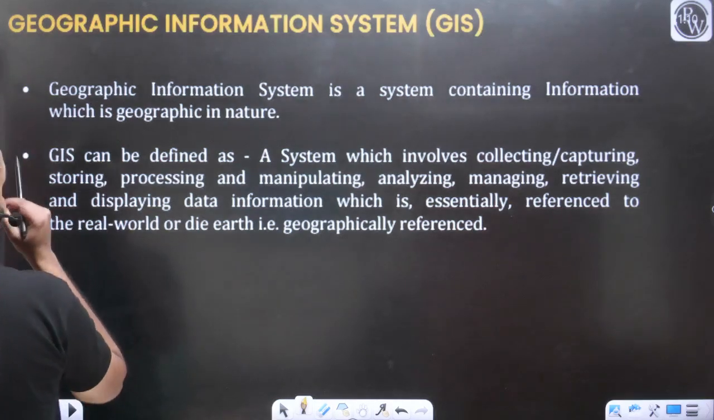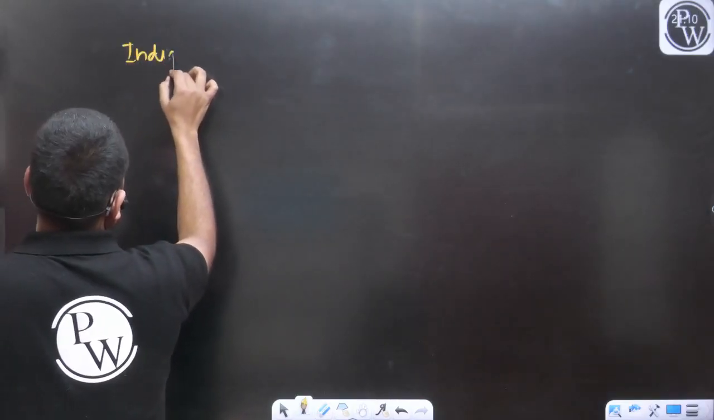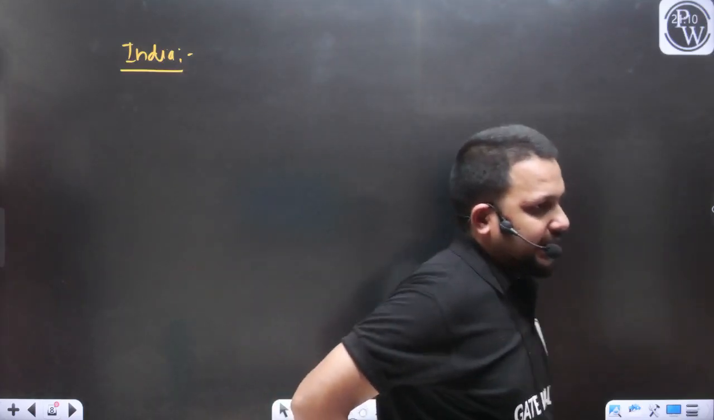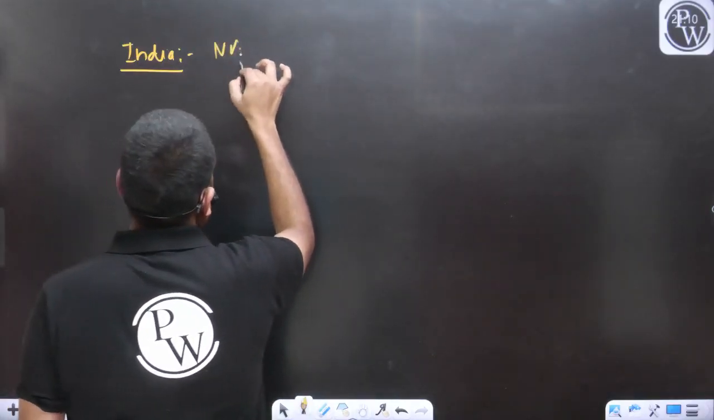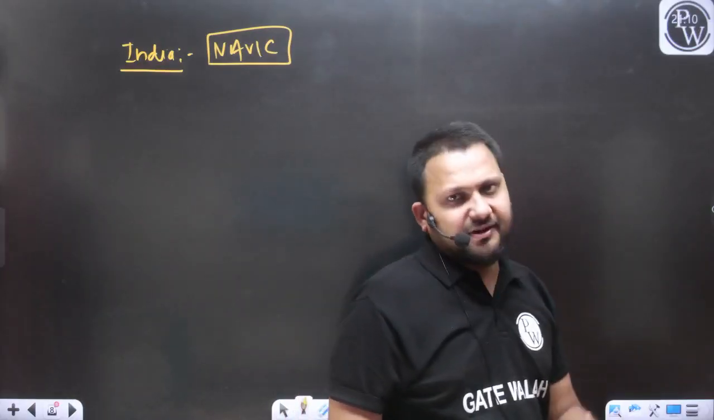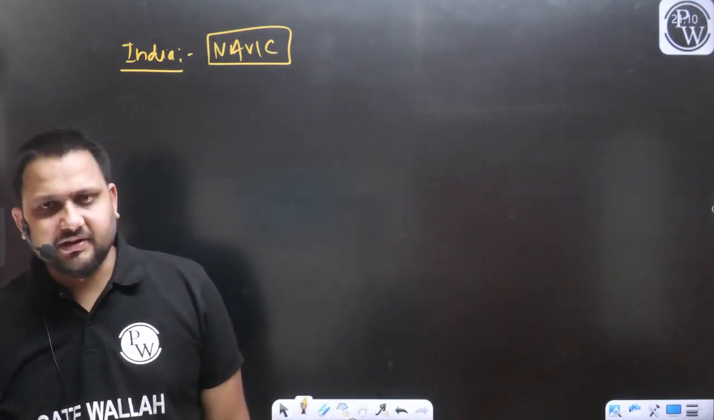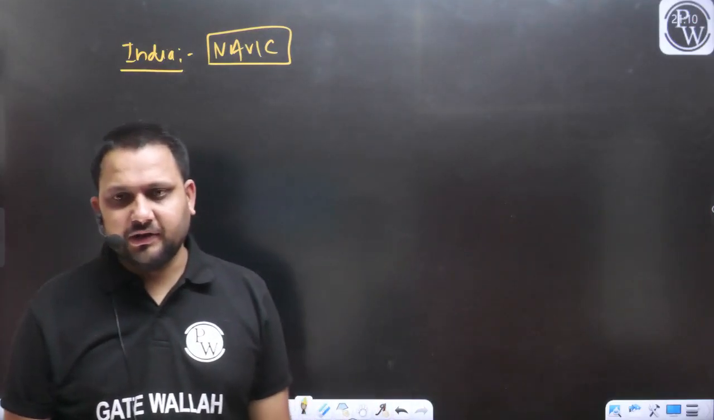So now let's understand one more point. For example, can you tell me about the Indian navigation satellite system? Do you have any idea about it? India has developed its own navigation satellite system, and that is the NavIC. Like Russia has developed, China has developed, every major country has developed their own navigation satellite system. India is developing the NavIC satellite system. I hope this point is clear to everyone.